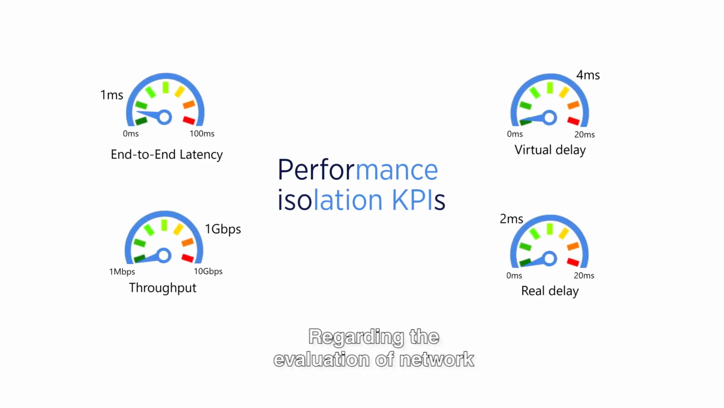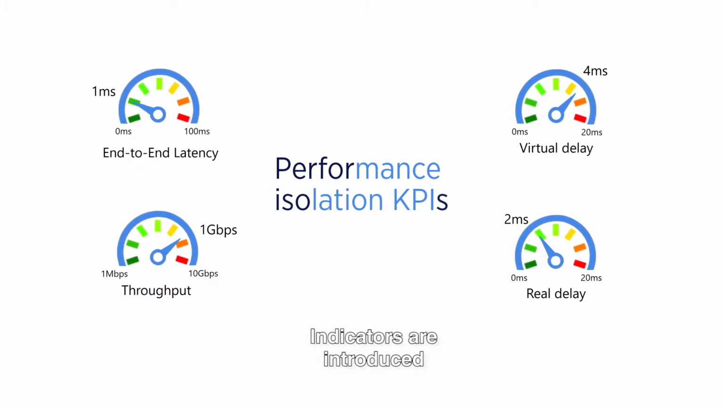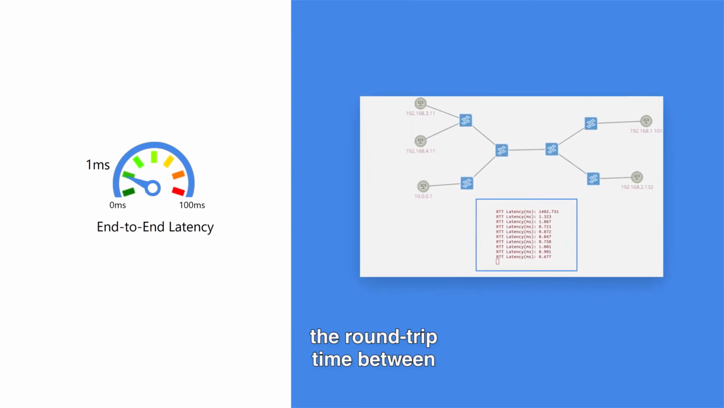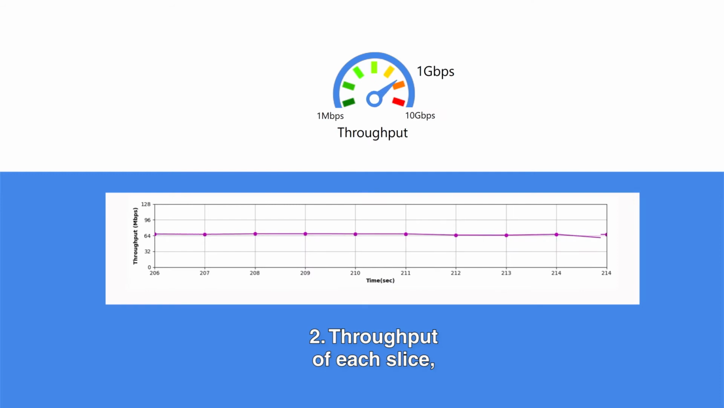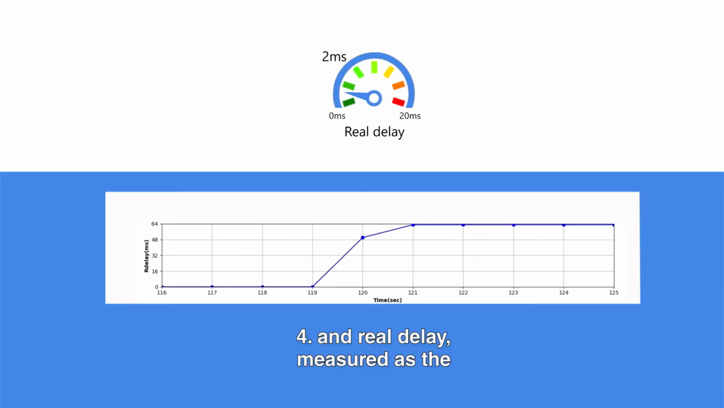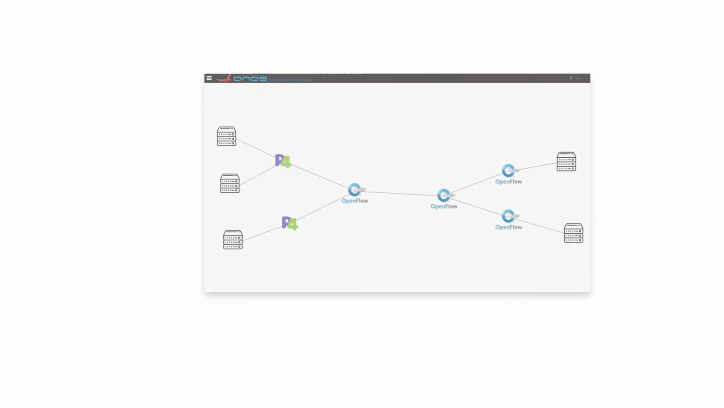Regarding the evaluation of network slice performances, 4 key performance indicators are introduced. End-to-end latency by measuring the round-trip time between 2 endpoints in a slice. Throughput of each slice. Virtual delay measured from virtual queues. And real delay, measured as the experienced delay of the physical queue.